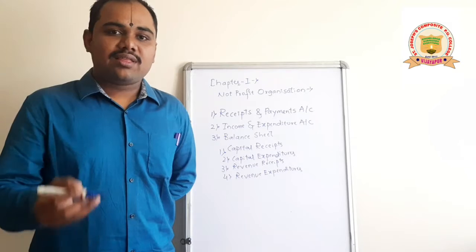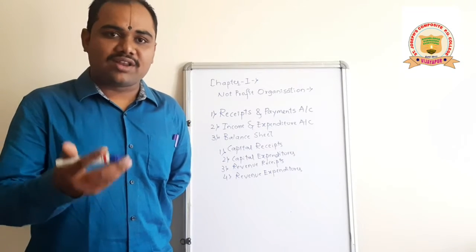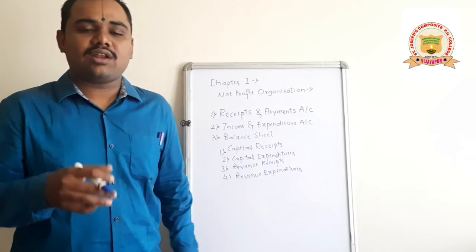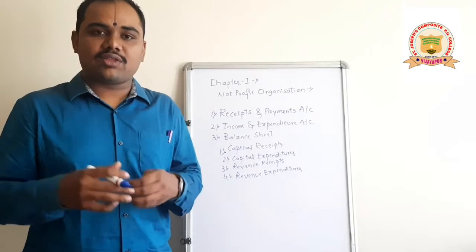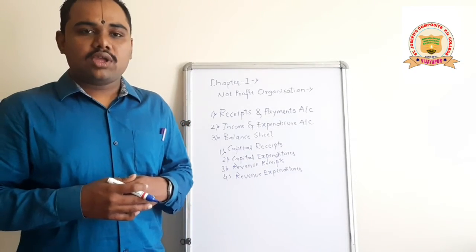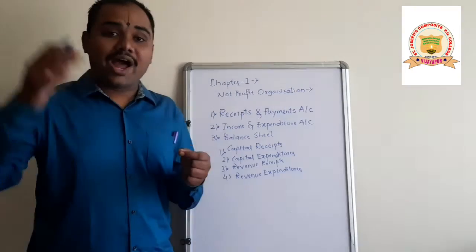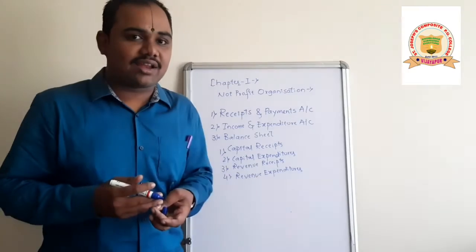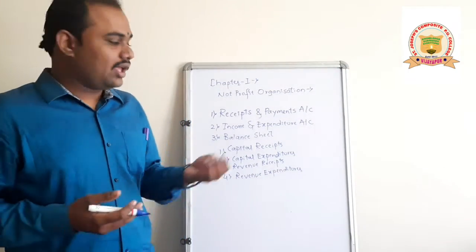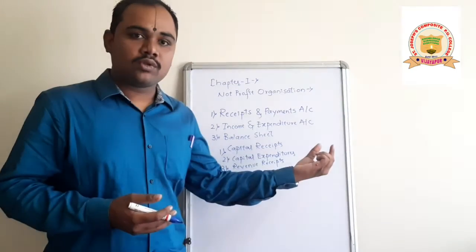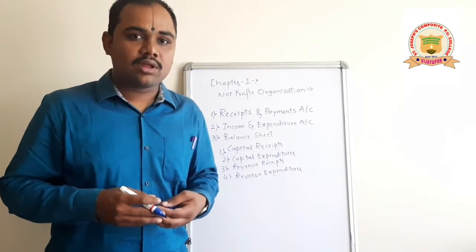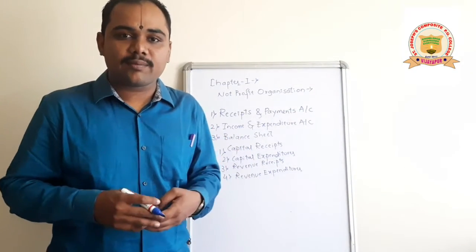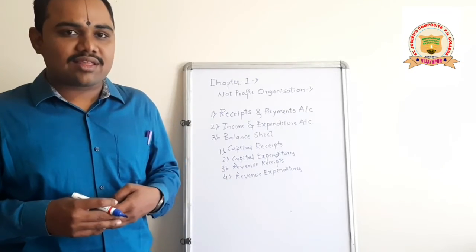Take the example, sale of machinery. We will not sell the machinery again and again. We will not sell the machinery in only 1 year. We will use it for a few years. After that we will sell it. So we will sell the asset once in a few years. So such receipts, what we get by selling the assets or by selling the machinery, are called capital receipts here. You can say many other examples: sale of machinery, sale of furniture, sale of buildings.